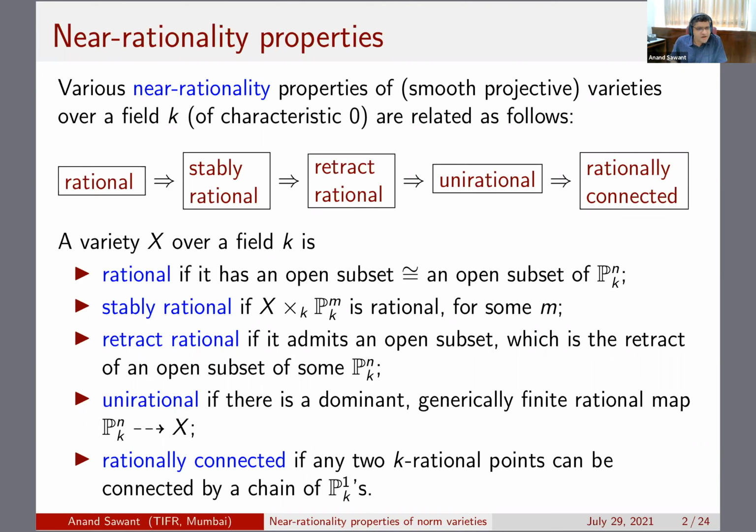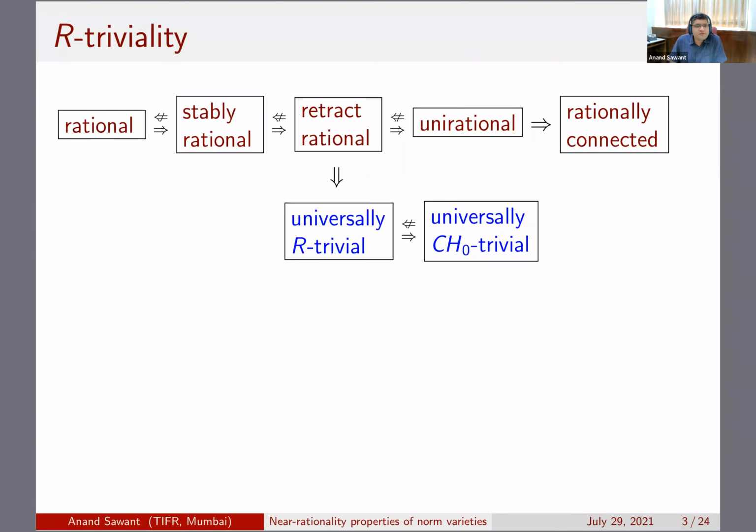So unirationality and rational connectedness will not really play a role in this talk. In this talk, I want to introduce two more near rationality properties, and they are universal R triviality and universal Chow zero triviality. Here I have written down some of the implications. The converse implications don't hold.